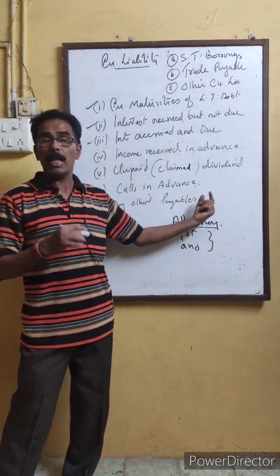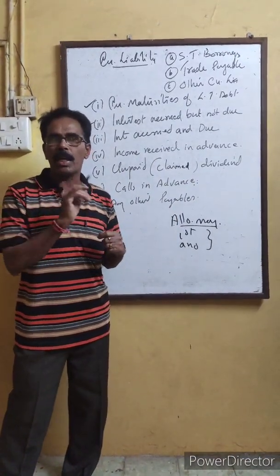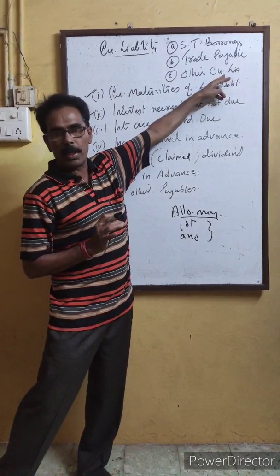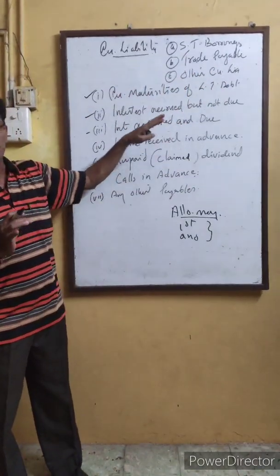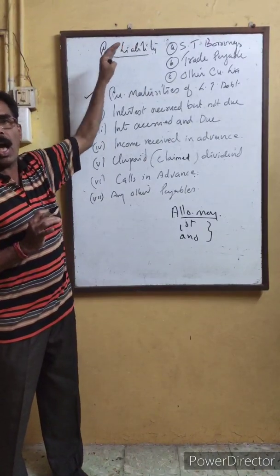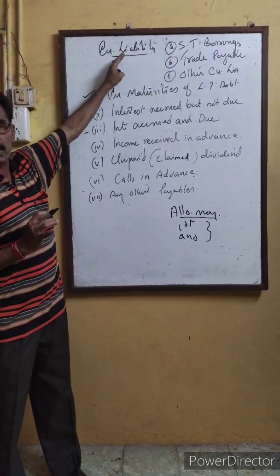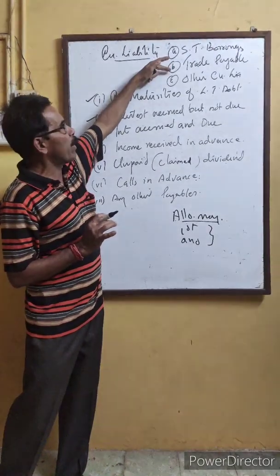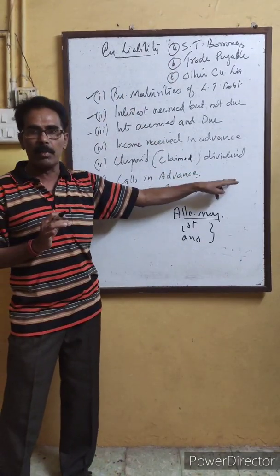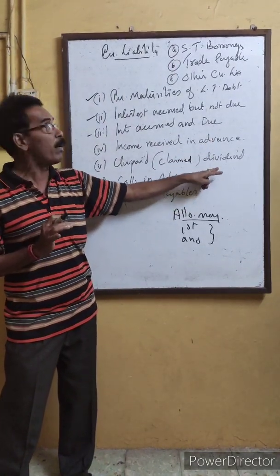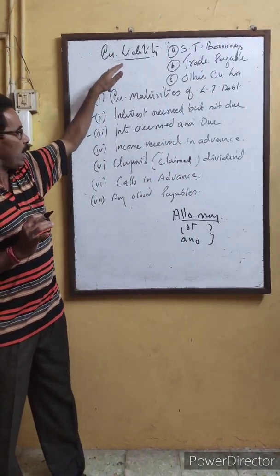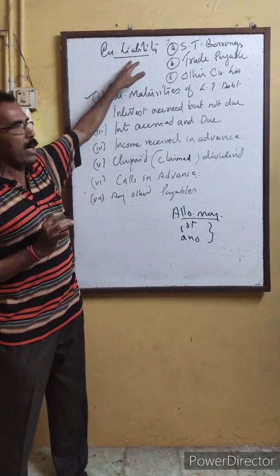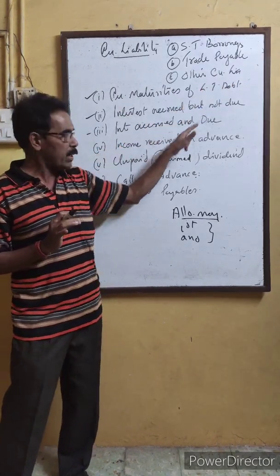Then any other type of payable, and that is to be clearly shown under notes to account. So these are the things coming under other current liability. What you have to learn is these things, and also what I told in the earlier class about the main heading and the subheading. Here, current liability is the main heading, and the subheadings are short-term borrowings, trade payables, other current liability. For example, if unclaimed dividend is given, you have to say that the main heading is current liability and the subheading is other current liability. Like that, you have to learn it.